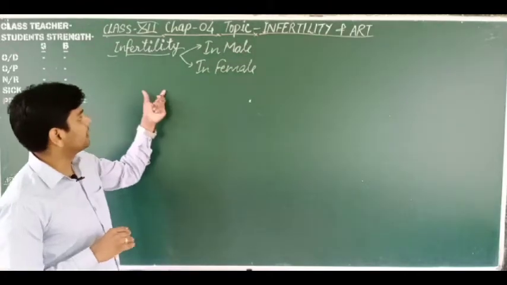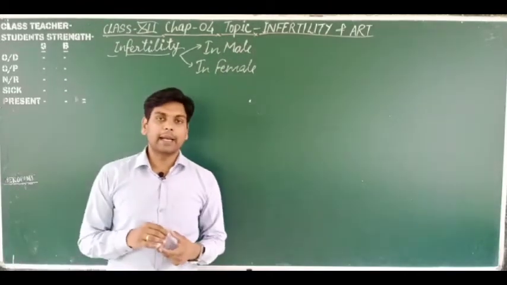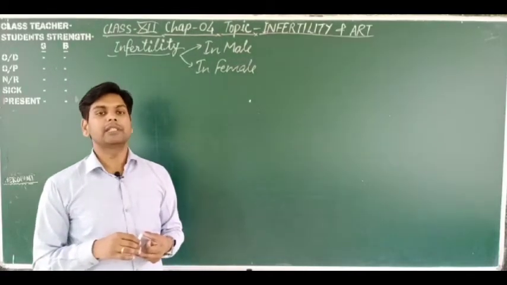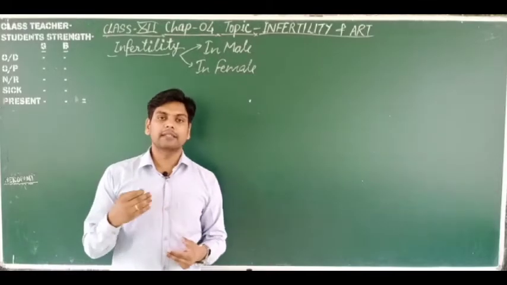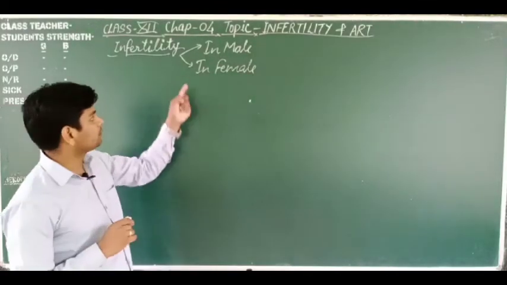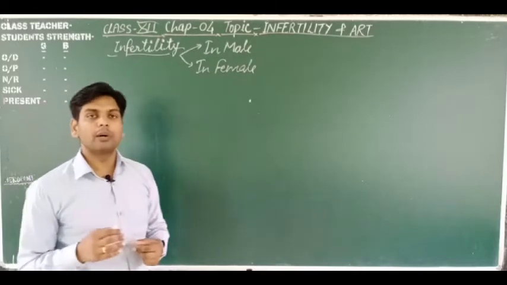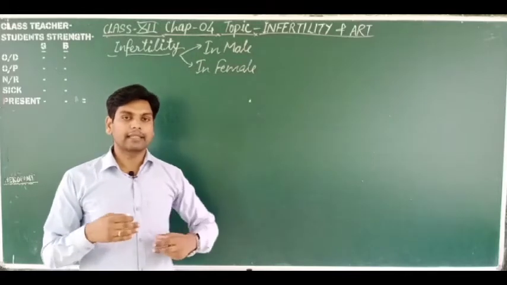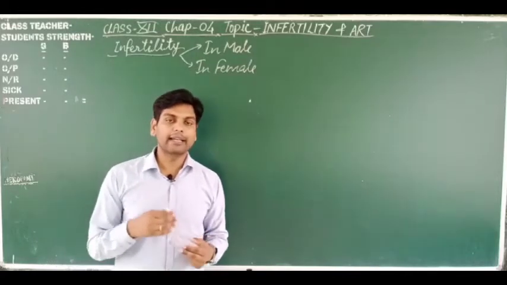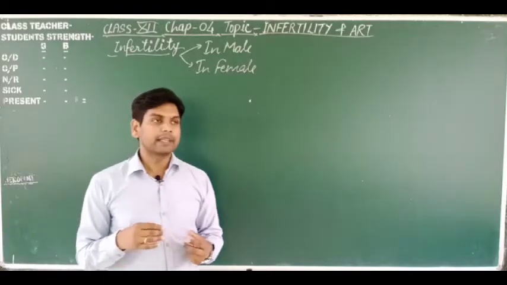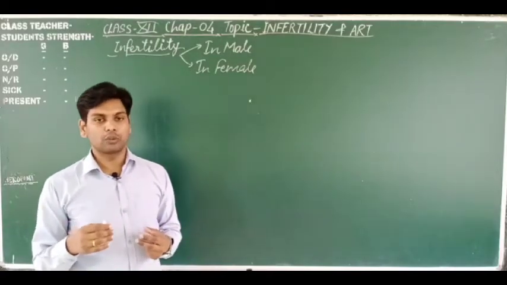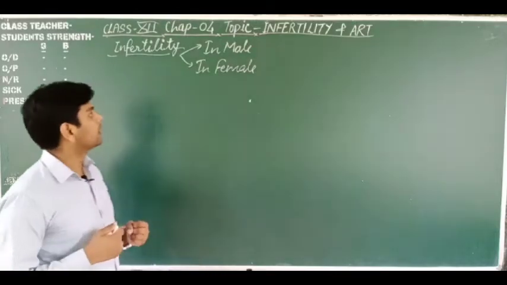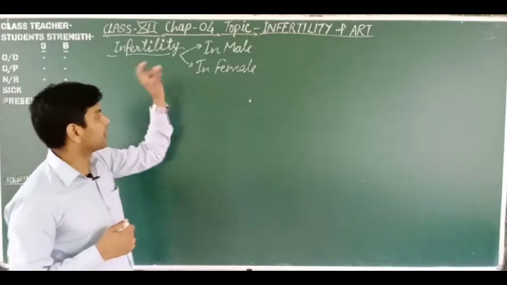Okay, so let's discuss in female. In female, this is the incapability to produce the ovum in each menstrual cycle. So here in females, ovums are not produced in each menstrual cycle. If they are produced, then the ovum or egg is unable to move down. That is why they are incapable of fertilizing. So, dear friends, this is known as infertility in female.